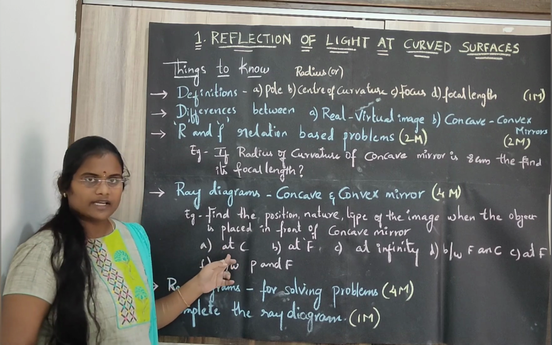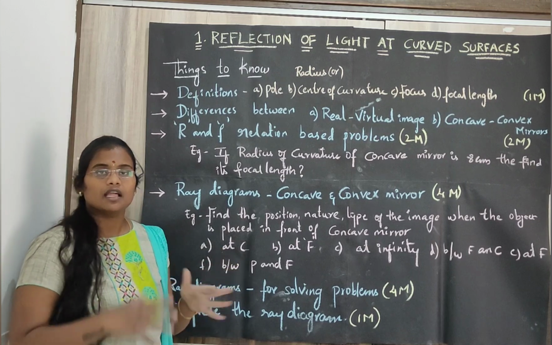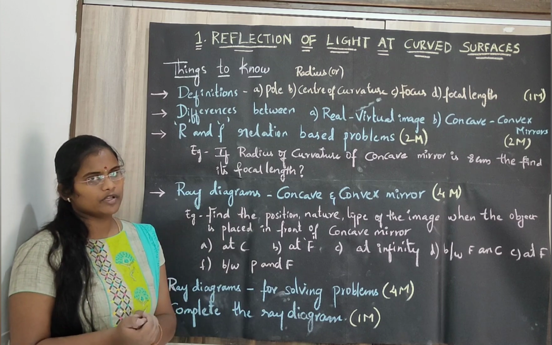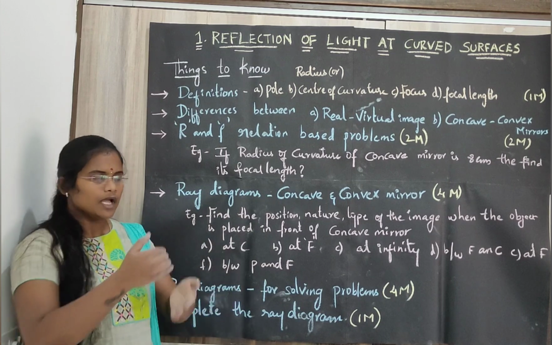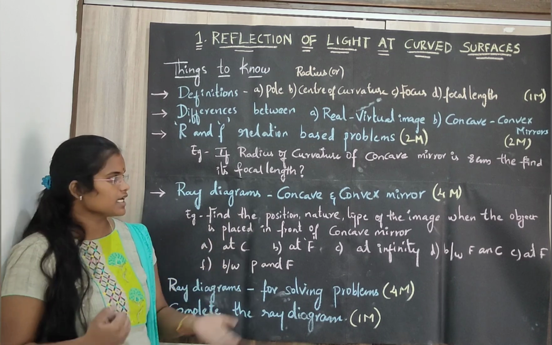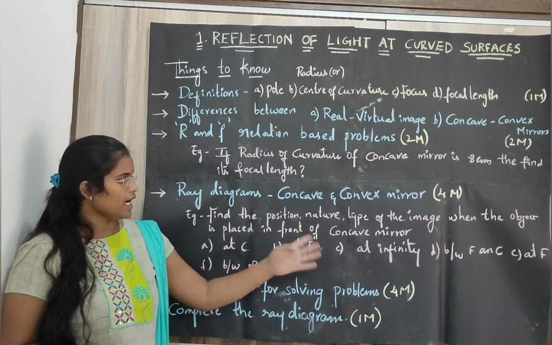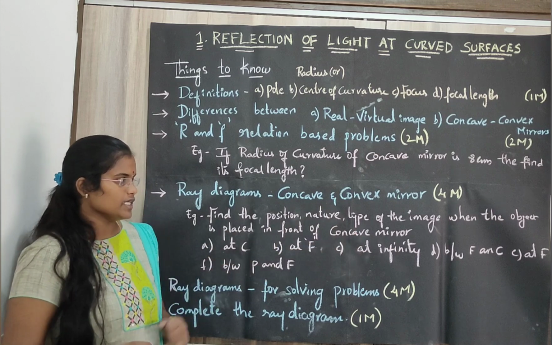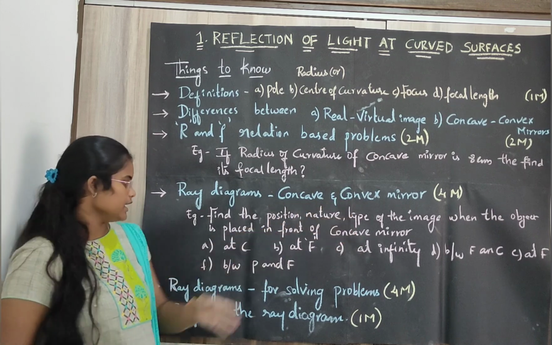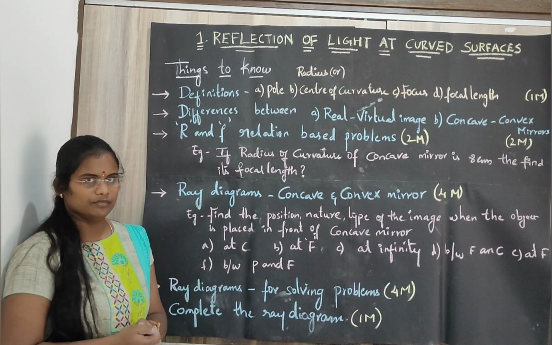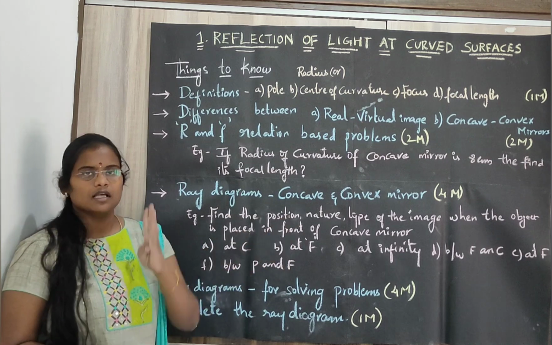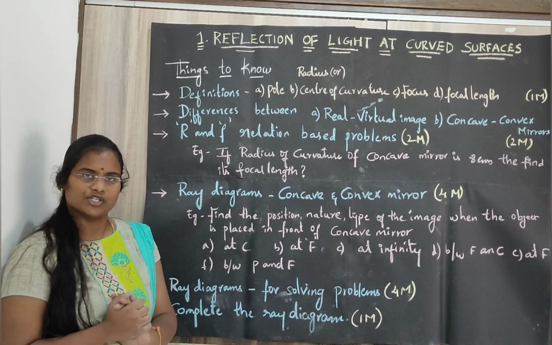So at C, at the center of curvature, if you place the object at C, how is the image going to be formed? You need to draw a ray diagram and you need to write the position, nature and type of the image. Yes, in the same way at F, at infinity, at F and C, between F and C, and between P and F. Okay, among these 6, he may ask 4 for sure.